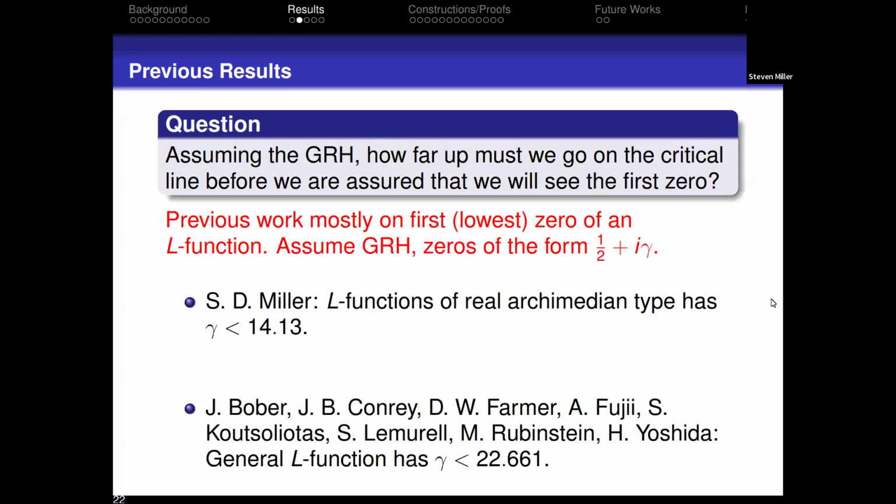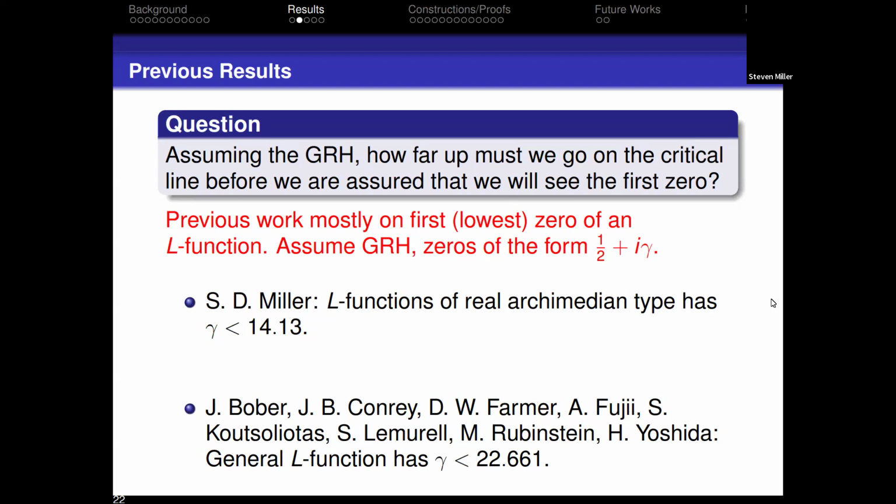One possibility is to look at all L functions. Steve Miller, my mathematical brother, was able to prove that if you have an L function of real Archimedean type, then you don't have to go higher than 14.13. Other people then generalized this for more general L functions. If you go up to 22.661, you will see your first zero. Well, what happens if we take a family of L functions and let the conductor grow, let the level grow?